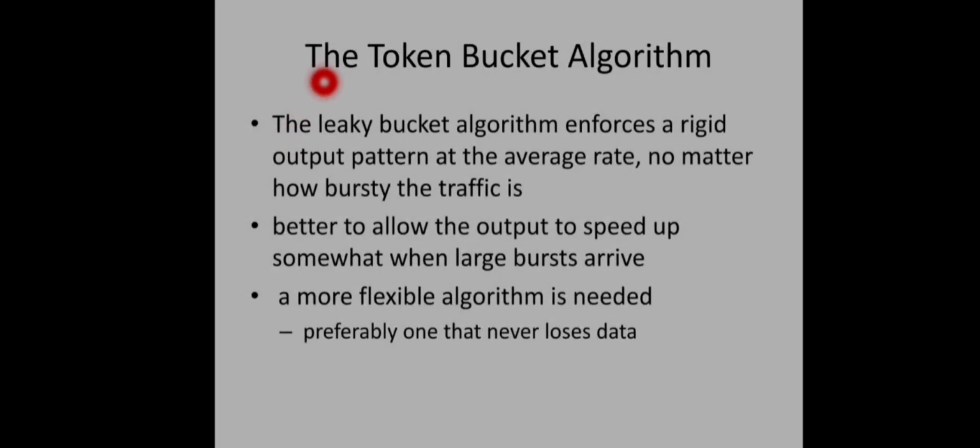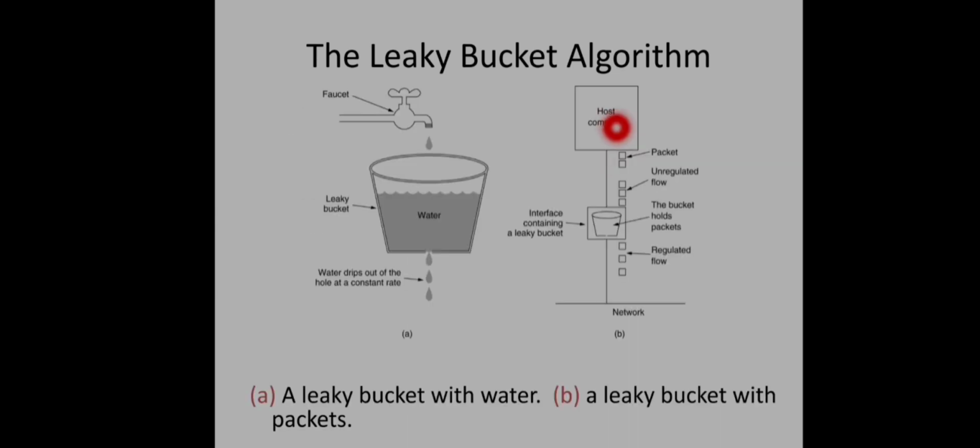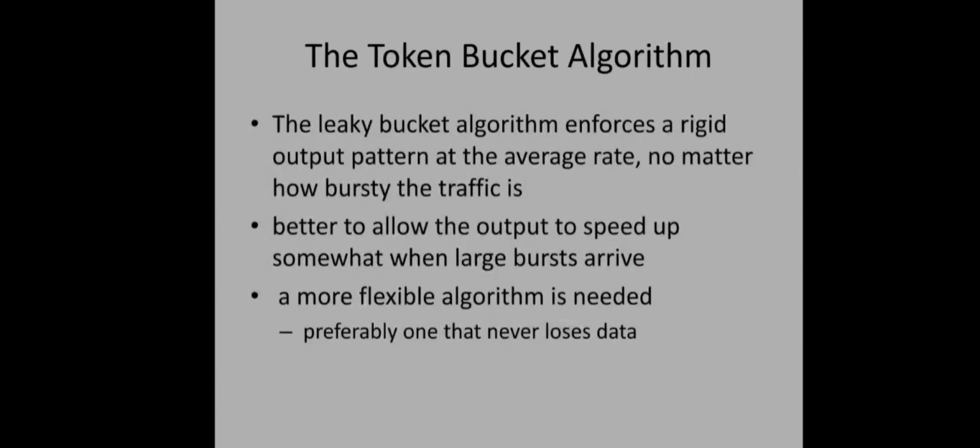Welcome back. This session is about token bucket algorithm for traffic shaping. We have seen the leaky bucket algorithm for the same, right? In the case of leaky bucket algorithm, the output is always at a constant rate, no matter how bursty the input traffic is. You remember the diagram, right? The host may have a bursty traffic, but coming to this leaky bucket, always output in a regulated flow.